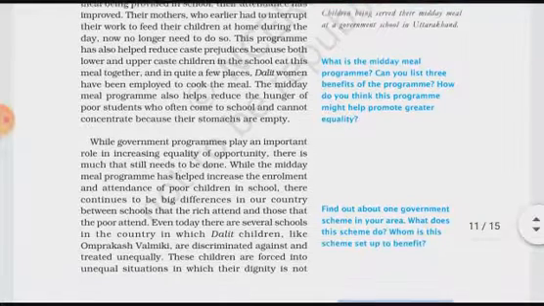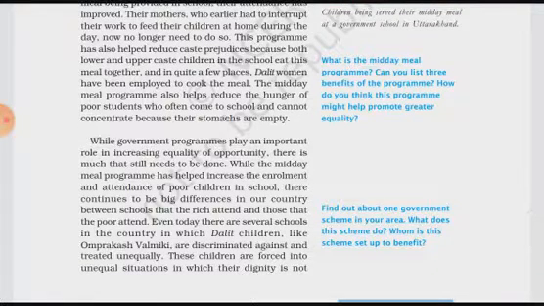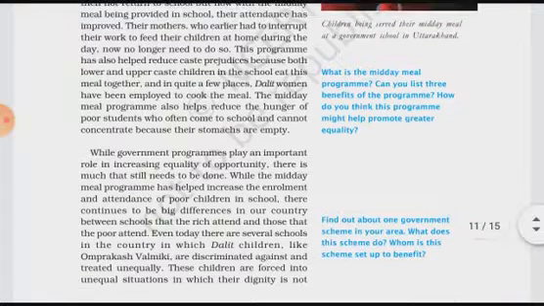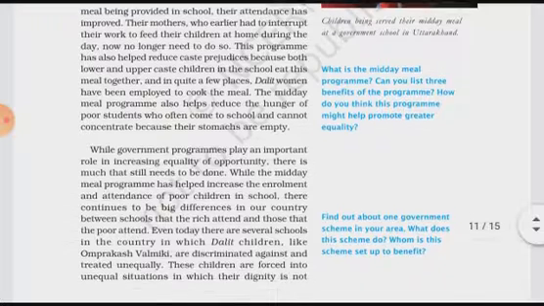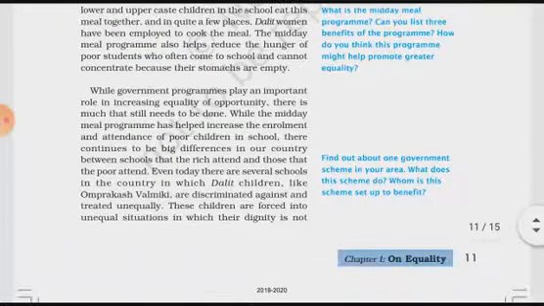Meaning, they were not able to feed themselves with breakfast. If anyone is hungry, definitely he or she will be unable to pay attention towards study. So for this, the government has implemented this.